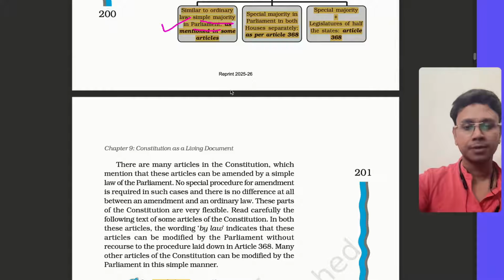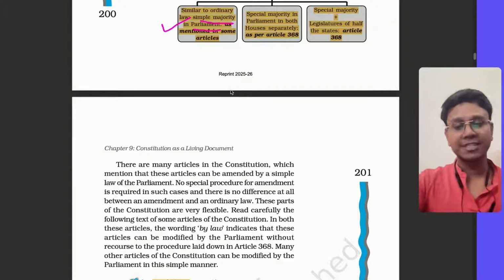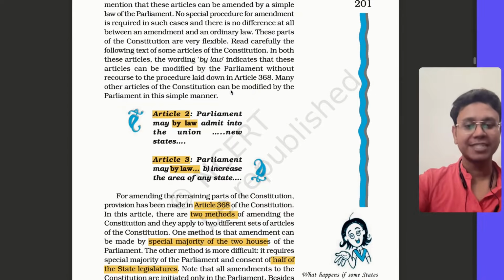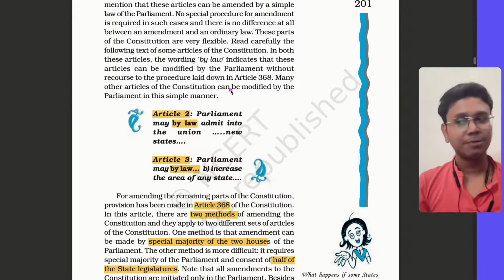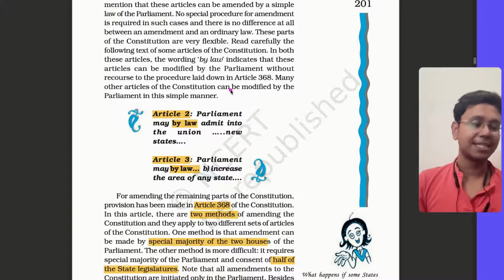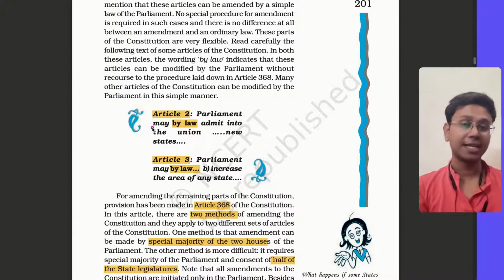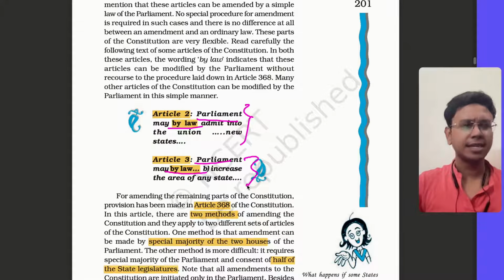For example, creation of states. Now it appears that the creation of a state should be done by a significant majority. But Article 2 and Article 3 say this. Article 2 says Parliament by law can admit new states, and Parliament by law can increase the area of a state, change the area of a state, or divide a state.